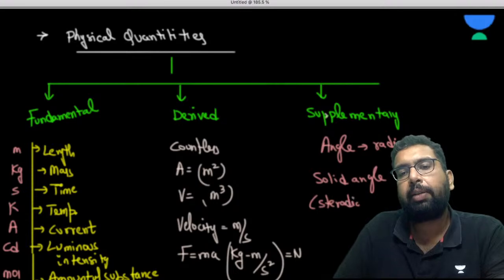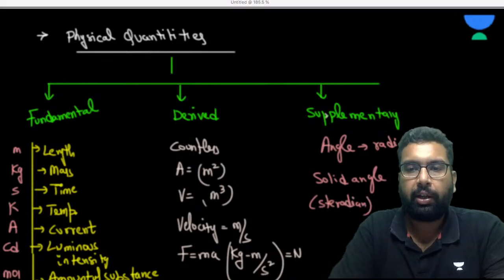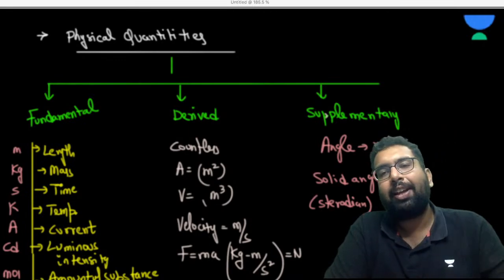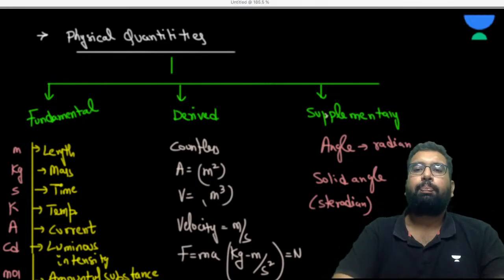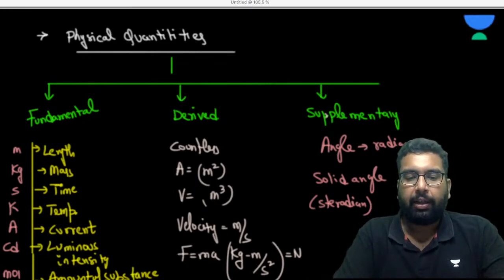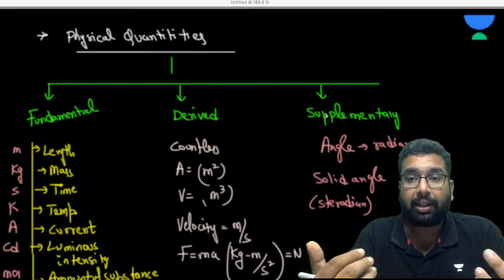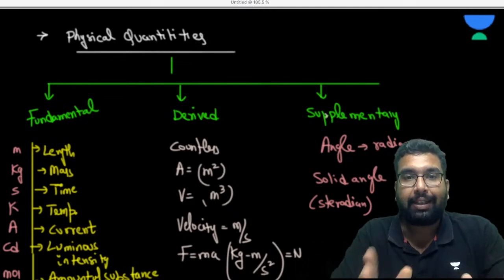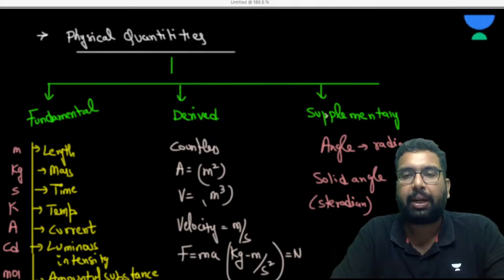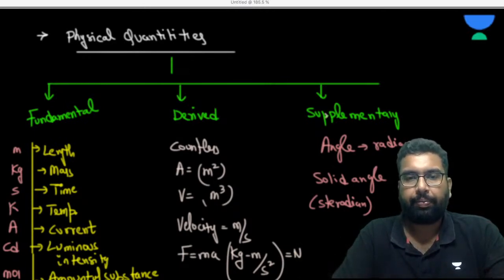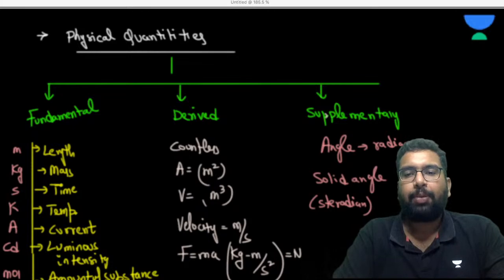Okay, so any live student can tell me what is so special about supplementary units. If you have followed my lectures, you might know. If you haven't, then that is okay. In general, what is the meaning of supplementary? It is something which is extra to something, right? So neither is it fundamental, nor is it derived. It is categorized in some other segment. So what is so special about the supplementary quantity? Anyone?